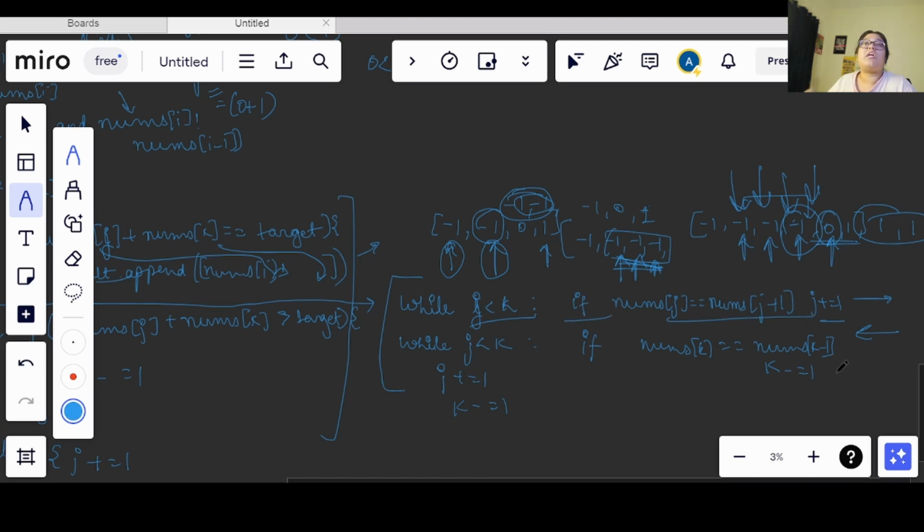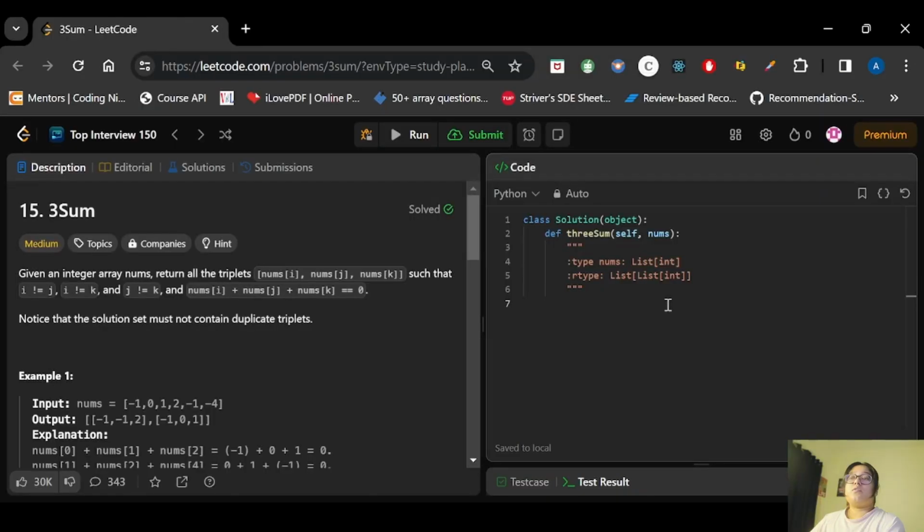So now let's move on to the code editor, and we will write that code there, and it will become more clear what we are doing. So let's see the code now. First, we will sort the array as we saw in the approach. Now after this, we need to go till n minus 2, right?